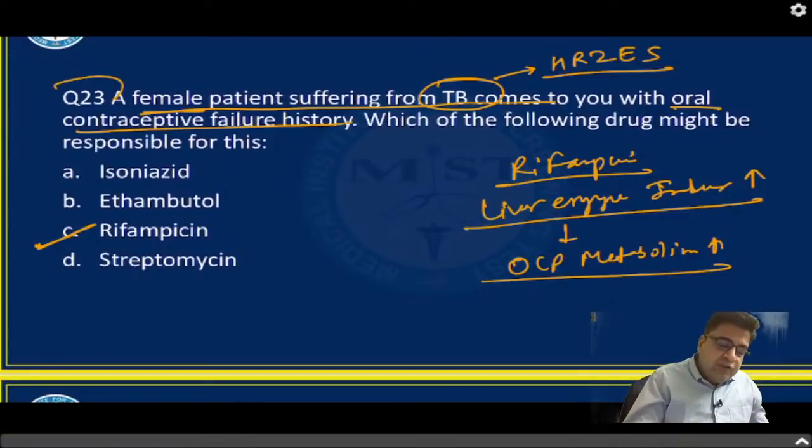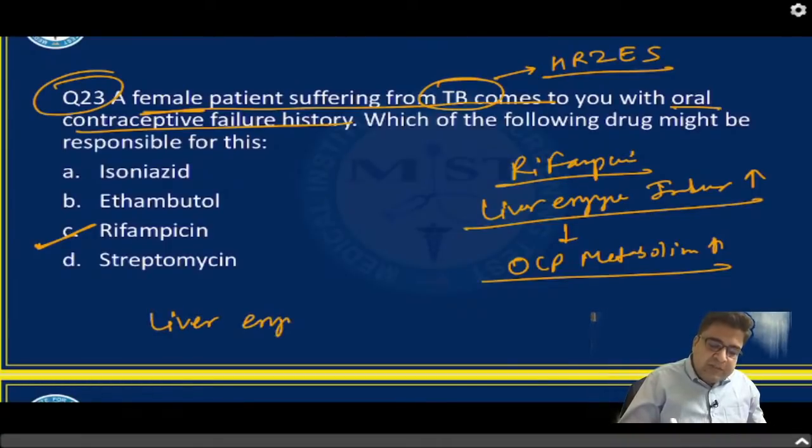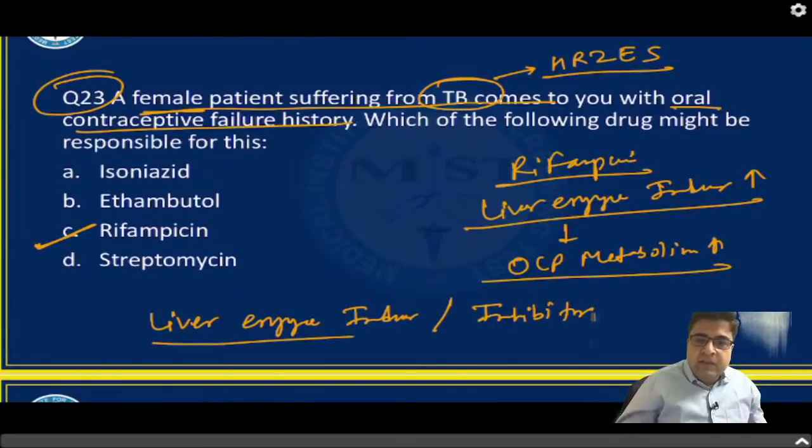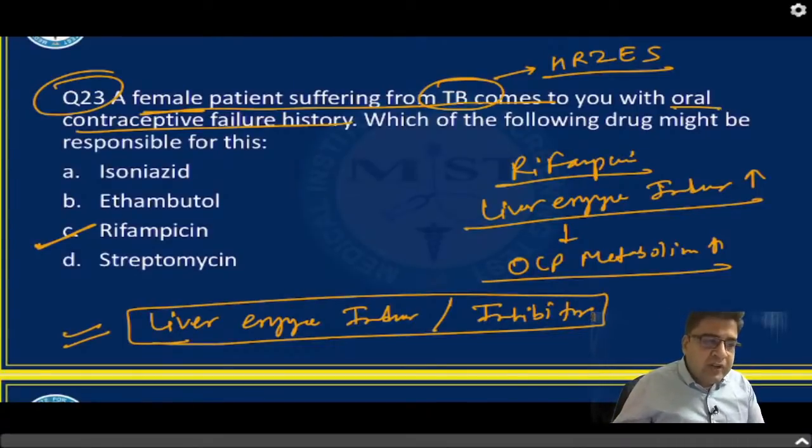Regarding question number 23, which I have taken from General Pharma, you should know the names of liver enzyme inducers and inhibitors. Please remember the names of liver enzyme inducers. We discussed some mnemonics during our lecture. Liver enzyme inducers are CAR GAS and liver enzyme inhibitors are PEACOCK IS VERY PRETTY. Please read these names by yourself because we have discussed them many times during our lecture.